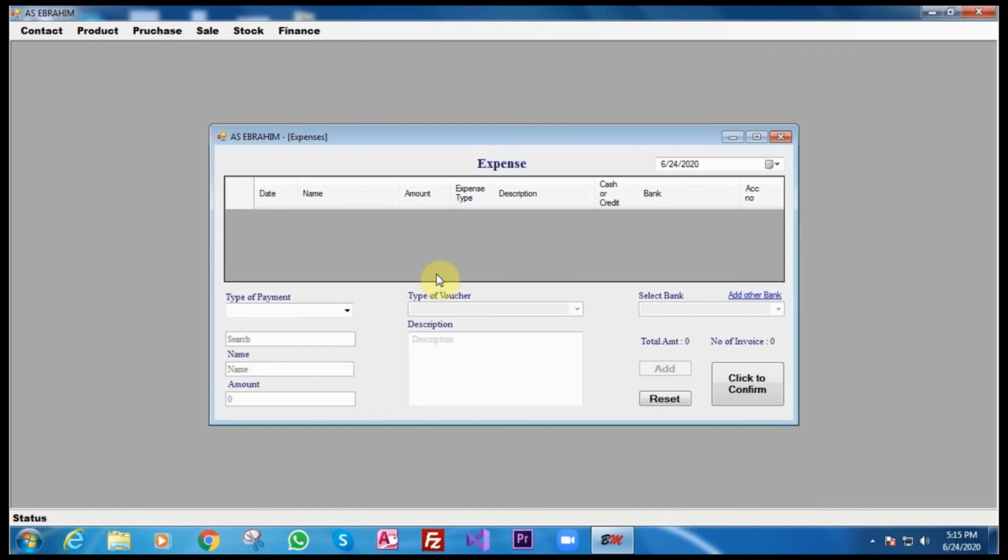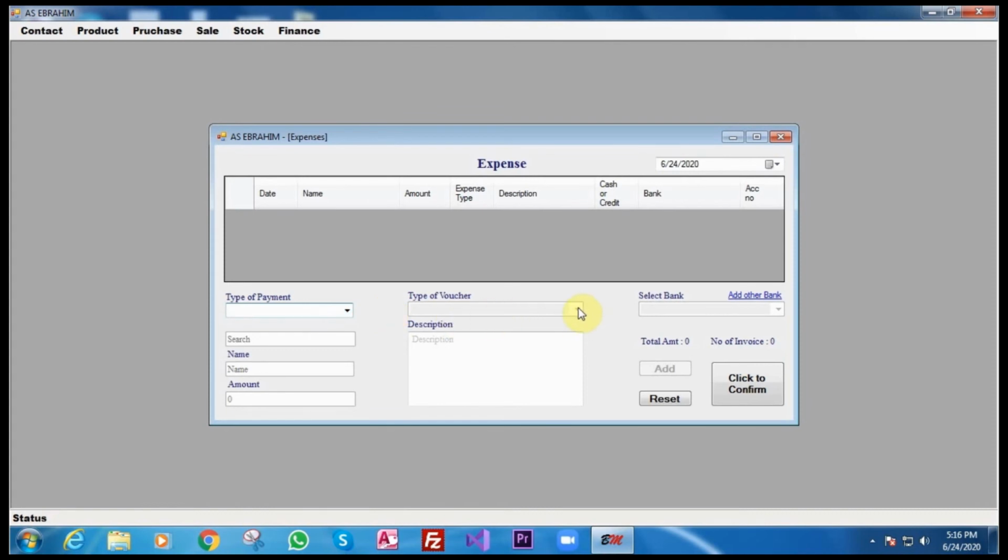Any expenses from the company, or money going out from the company, you can enter here as expenses. Even for the bank also, because when you get the bank statement, they have charges, bank charges, you can add it here. Check, cash, transfer, credit, whatever the expenses.